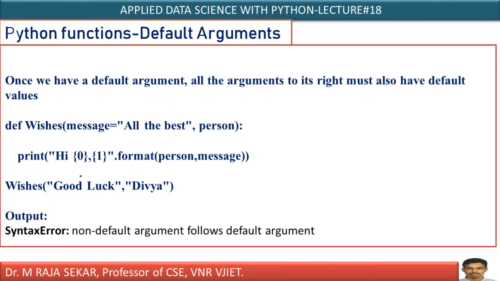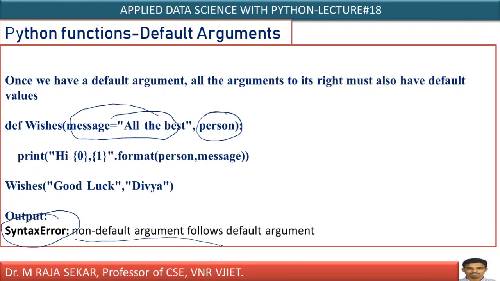Now let me continue my discussion on default arguments. Now let me say this one. Here def wishes. Here I have a difficulty. The first one, is it not a default argument? Yes, it's a default argument. The second one is a non-default argument. This is not permitted in Python. Your non-default argument is following a default argument. This is not allowed. An error will be generated. That error is known as syntax error. What is the reason? Non-default argument follows default argument. Here which one is the non-default argument? person is following the default argument message.